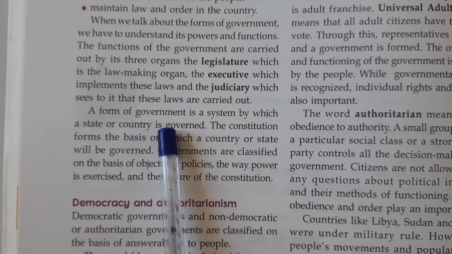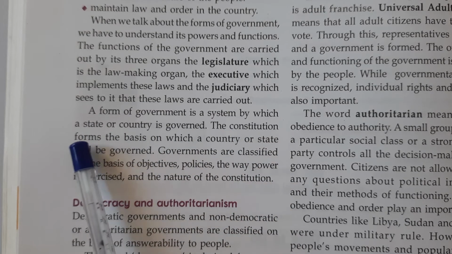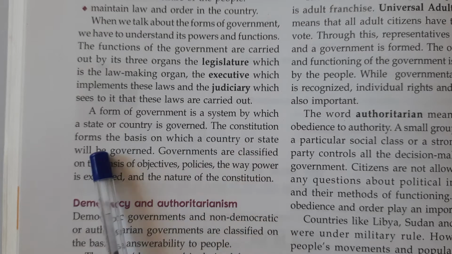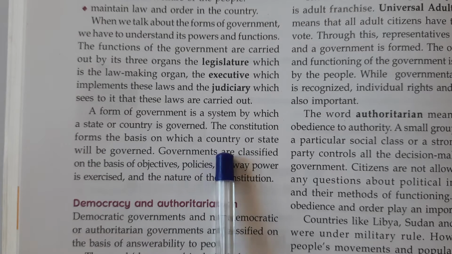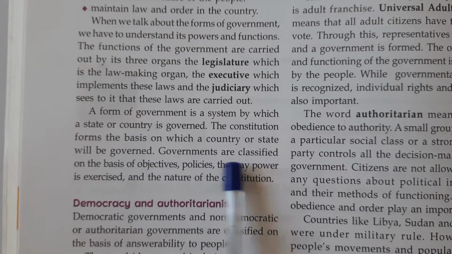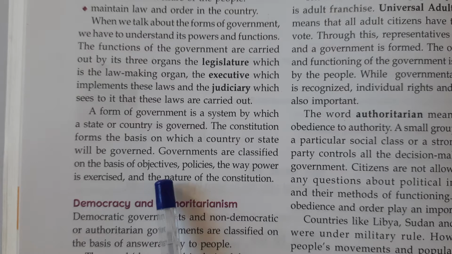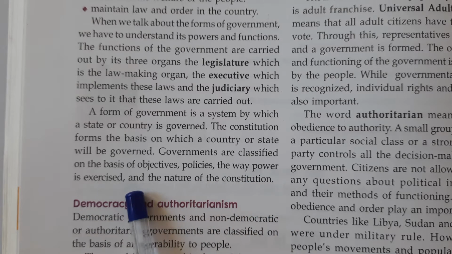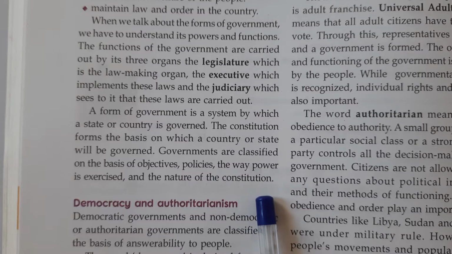A form of government is a system by which a state or country is governed. The constitution forms the basis on which a country or state will be governed. Governments are classified on the basis of objectives, policies, the way power is exercised, and the nature of the constitution.